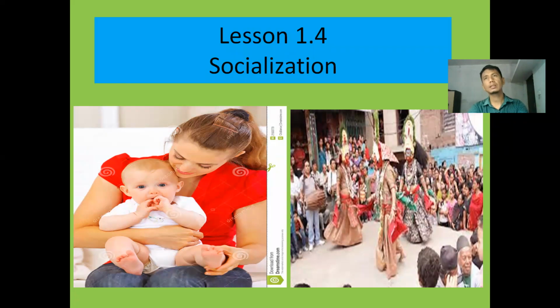Therefore, as they know this importance, they love to promote it, they love to publicize it, and they continuously attend such ceremonies and religious festivals in their near future as they grow up.